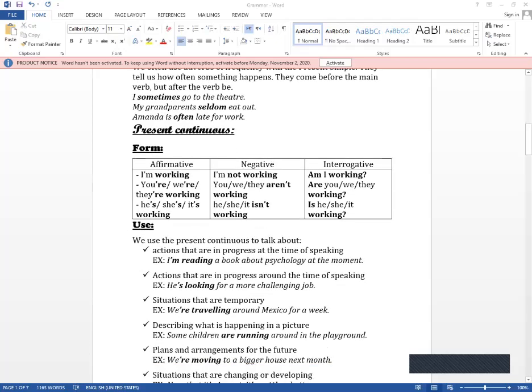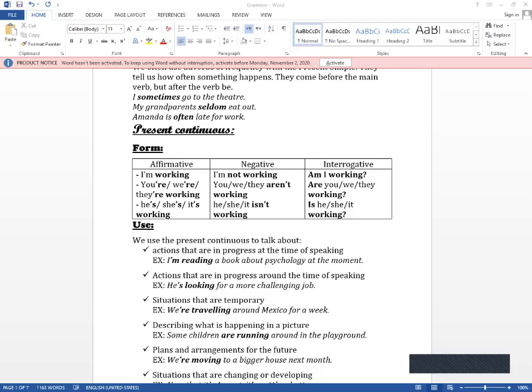And we often use the present continuous to talk about actions that are in progress at the time of speaking. For example, I'm reading a book about psychology at the moment. If I say I read a book about psychology, that means that's my habit, my routine. This is a fact. This is a permanent state. While if I say I'm reading a book about psychology at the moment, this is an action happening now.